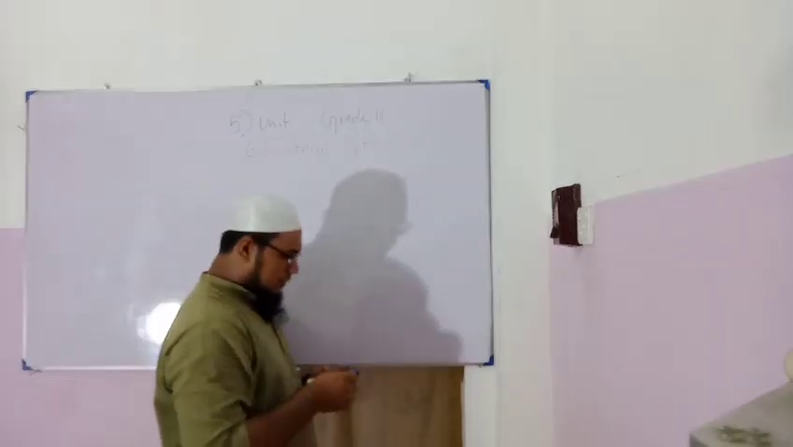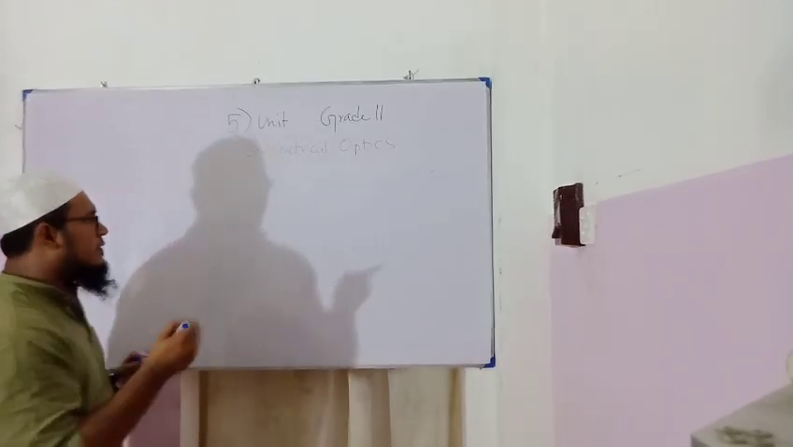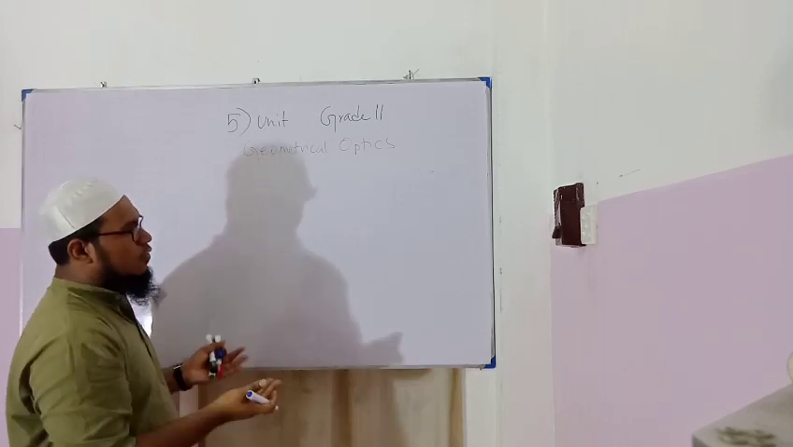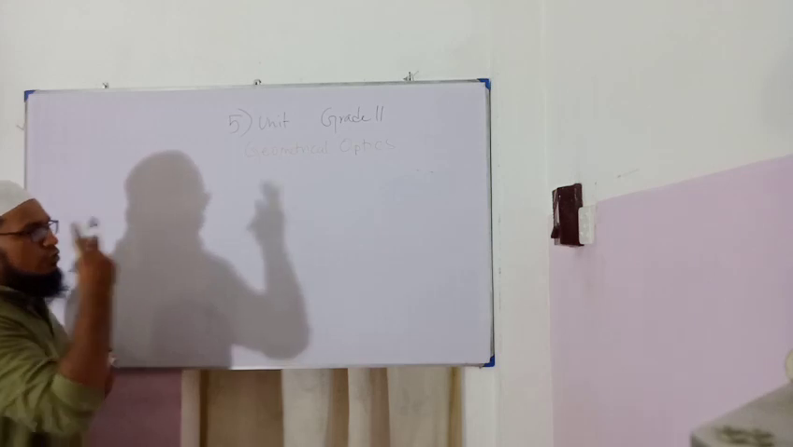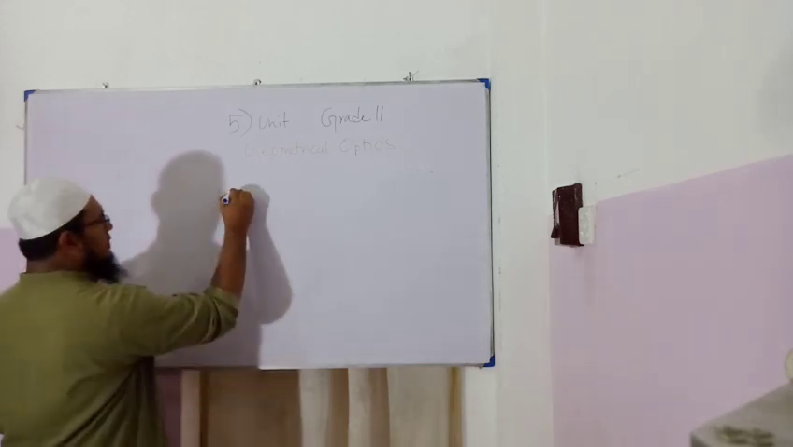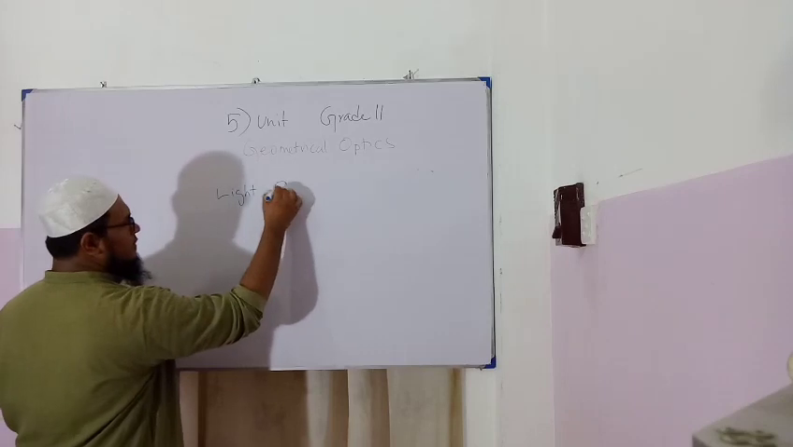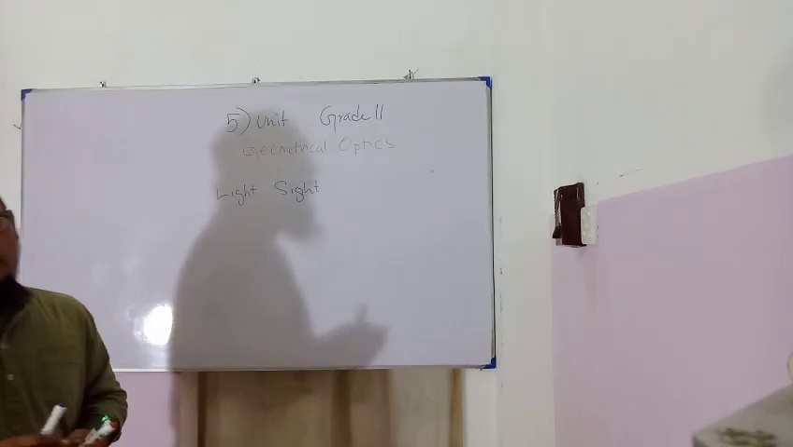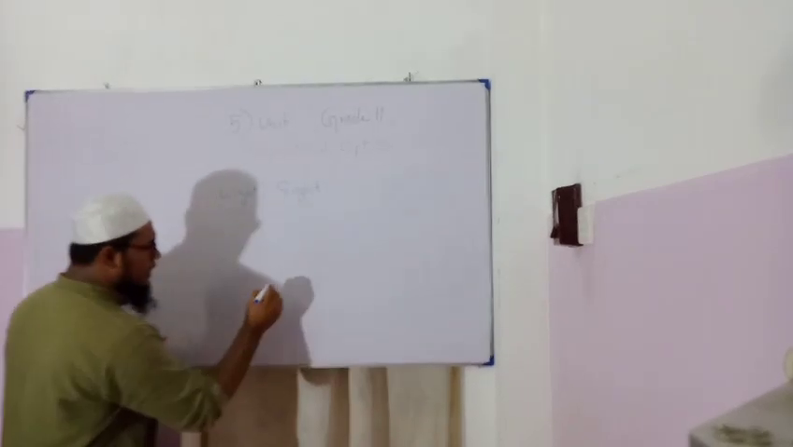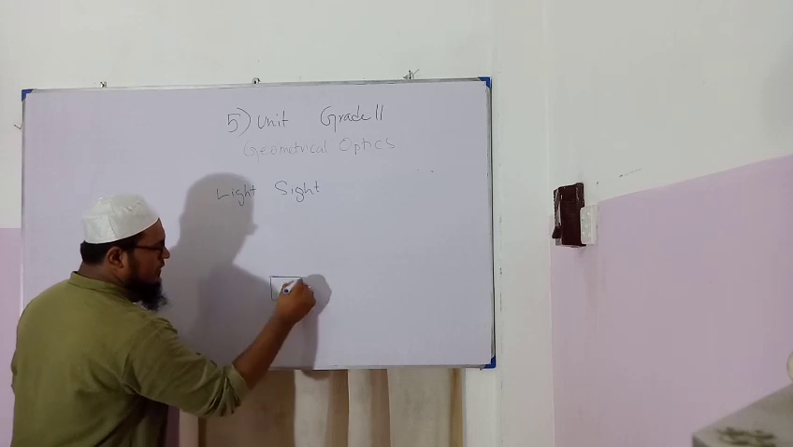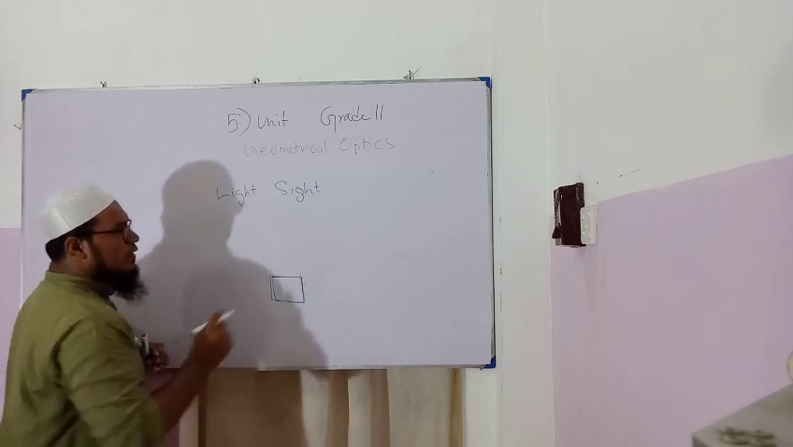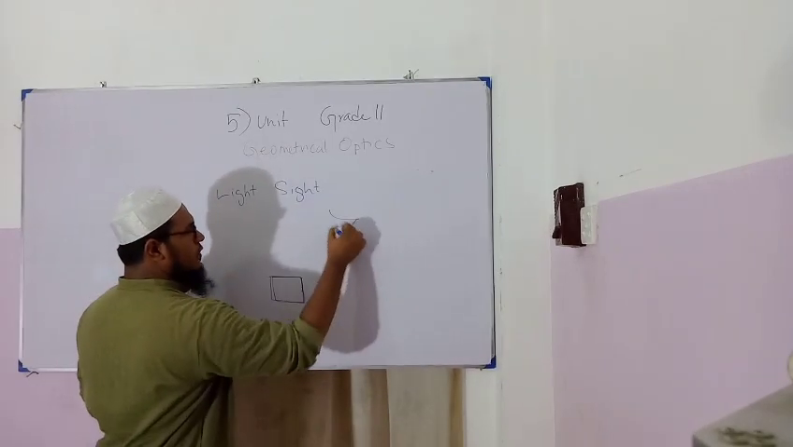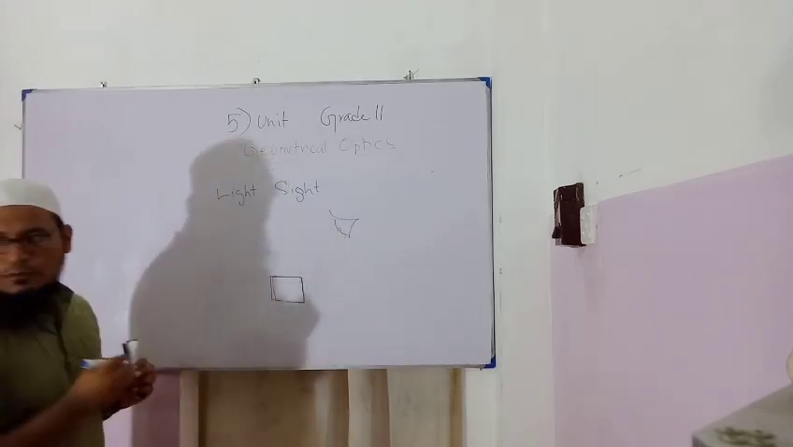Okay students, the first thing we are going to study under this section is how we see things. For you to see this board or whatever I write on this board, two things are essential. The first one is light, the other one is sight. Light is needed, sight is also needed. Why is that? For example, let's say there is a box. You can see the box. That means because of your sight you can see the box.